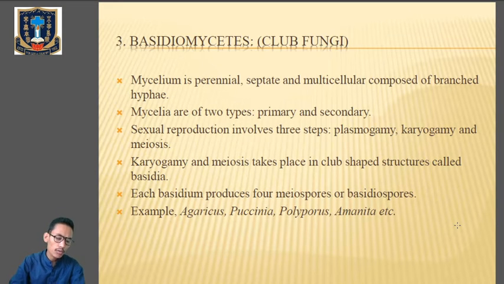Plasmogamy mainly involves the fusion of two protoplasts, but the nucleus does not fuse. All these things we have learned in our previous classes only. Plasmogamy will result in the formation of dikaryon. Karyogamy is the fusion of nuclei. An intervening phase between plasmogamy and karyogamy is known as the dikaryo phase, and it produces a new mycelium